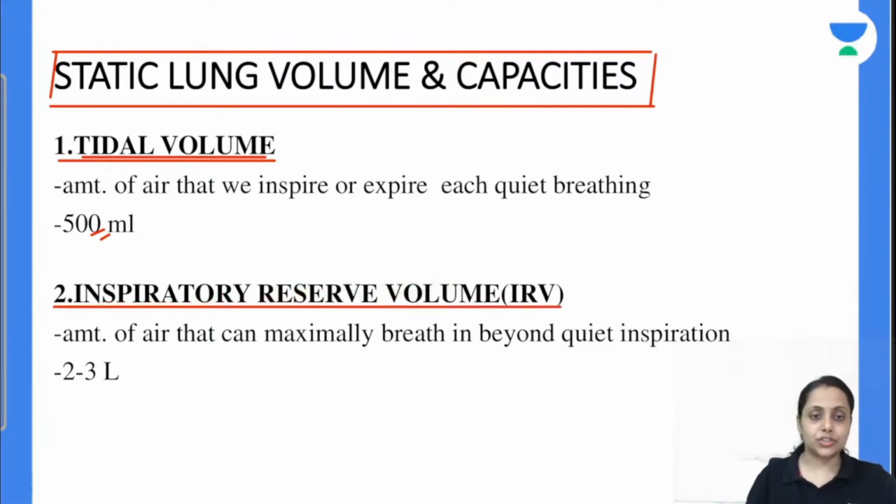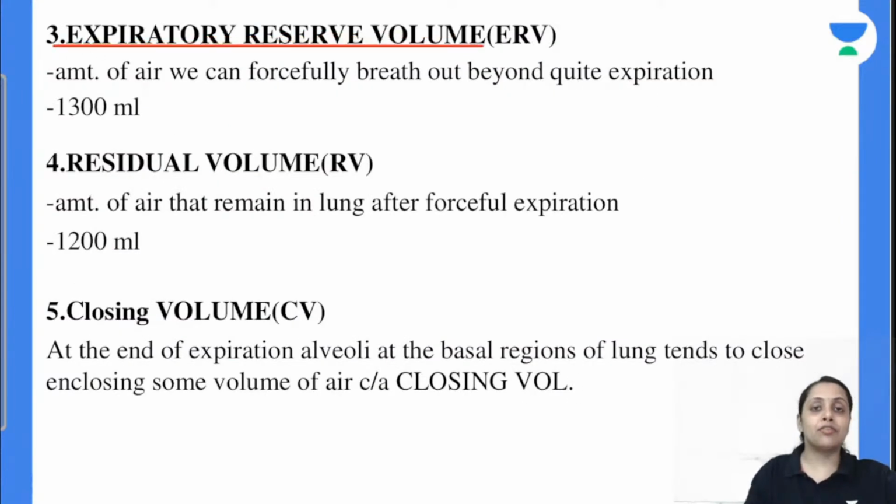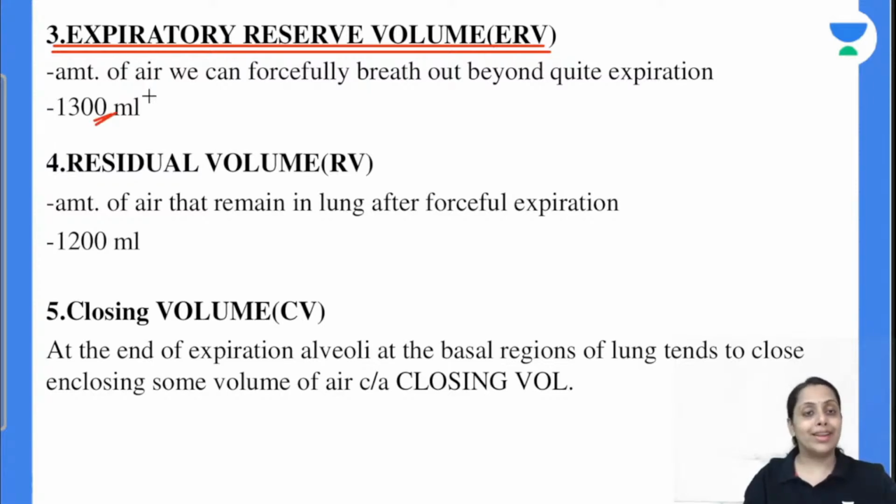Next is inspiratory reserve volume. The amount of air that can be maximally breathed in beyond a normal inspiration. नॉर्मल इंस्पिरेशन के बाद जो मैक्सिमली हम ब्रीद इन कर सकते हैं, that is inspiratory reserve volume, and its normal value is 2 to 3 liters. Next is expiratory reserve volume. After normal expiration, the amount of air which we can forcefully breathe out is our expiratory reserve volume, and its normal value is 1300 ml.